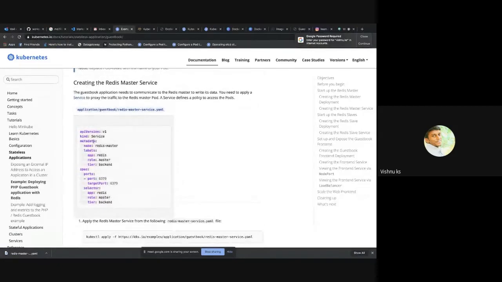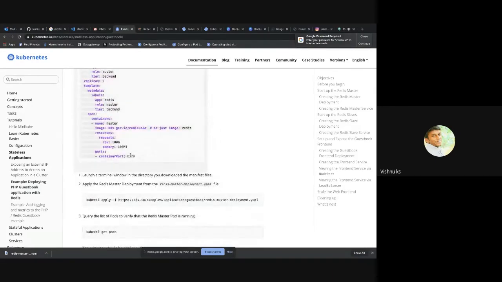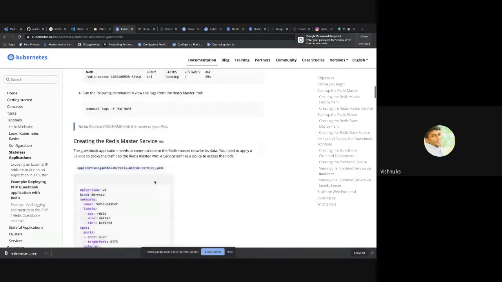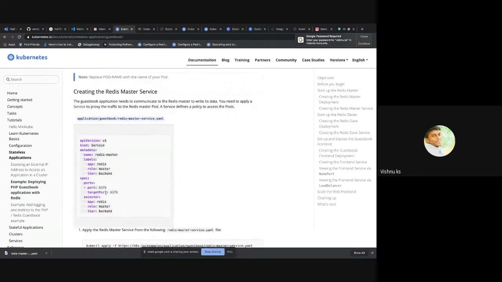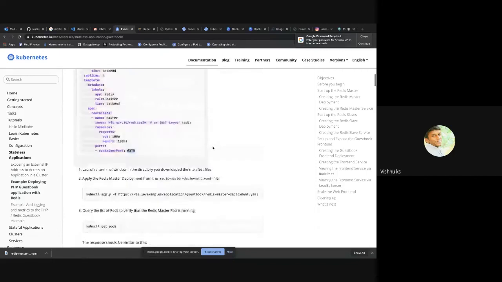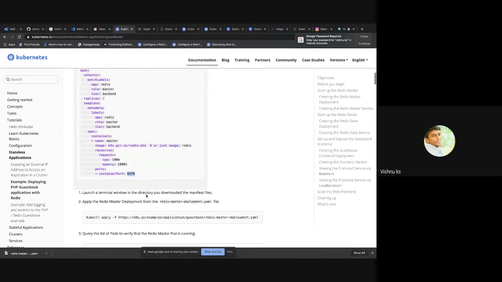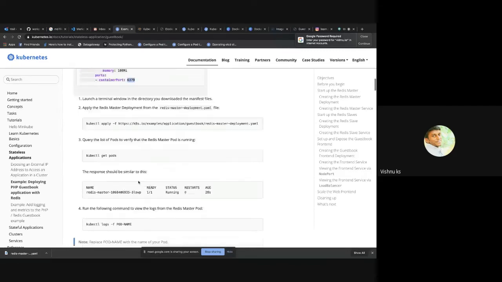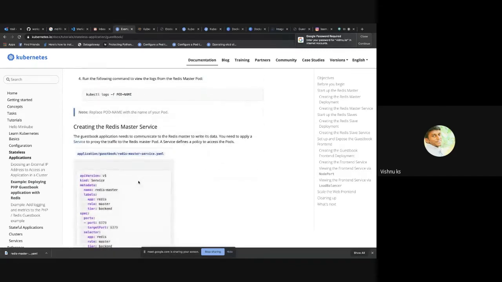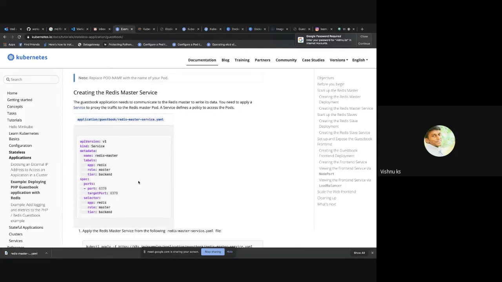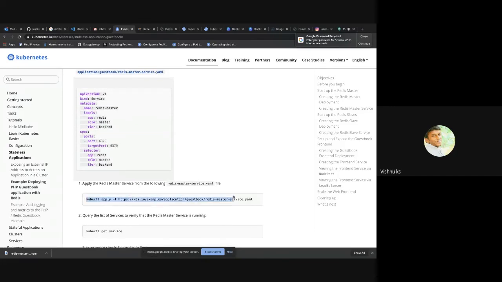Now we are going to create a service. Here the application Redis master will be running on port 6379 of the container pod, and we need to expose that inside the cluster so that our front end application will be able to call it. Right now, no one can communicate with this pod. So we are going to create a service, and once the service is created, that pod is available within the cluster. For that, I'm just applying this command.